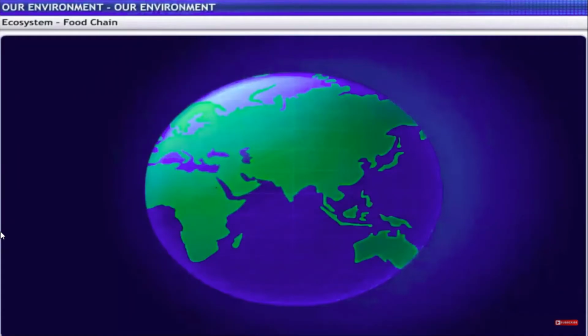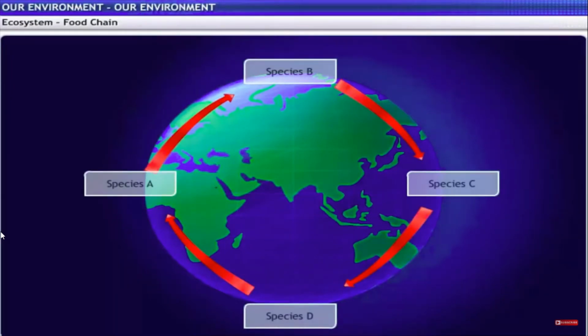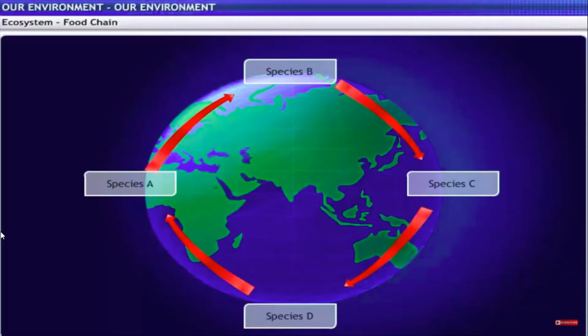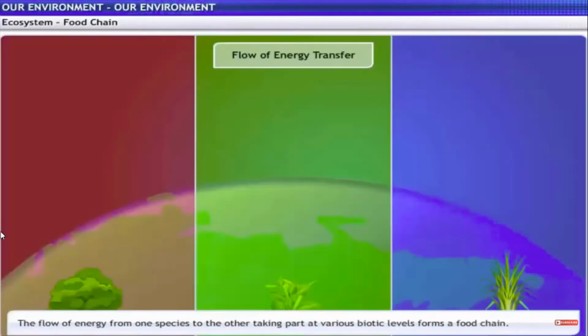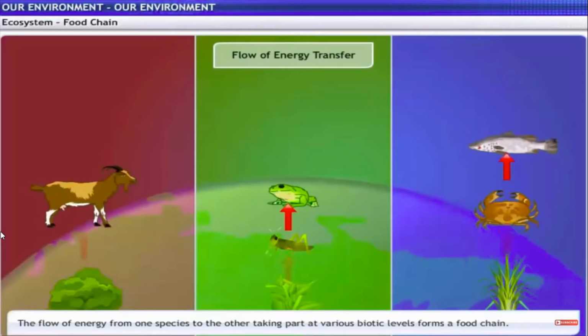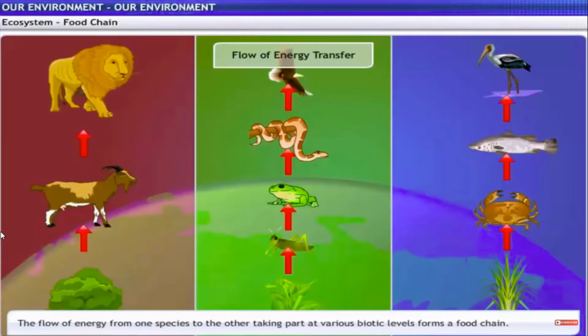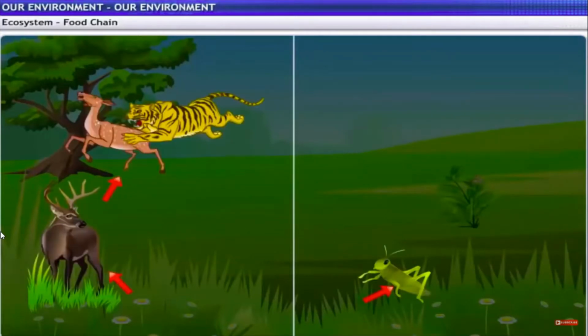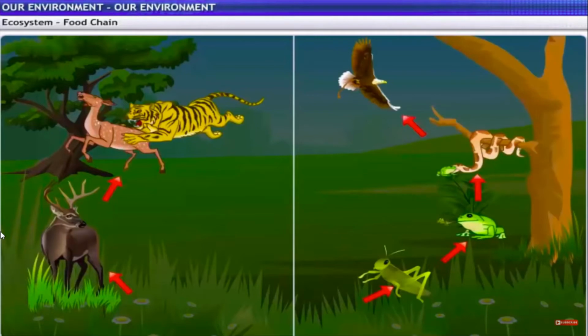We have spoken about the groups of organisms in an ecosystem. This brings us to a series or a chain. What is this chain? It is a flow of energy from one species to another, to yet another, and so on. You have seen organisms that feed on one another to sustain themselves in the ecosystem. This develops a food chain in the ecosystem. Food chains describe the feeding relationships between organisms within an ecosystem.